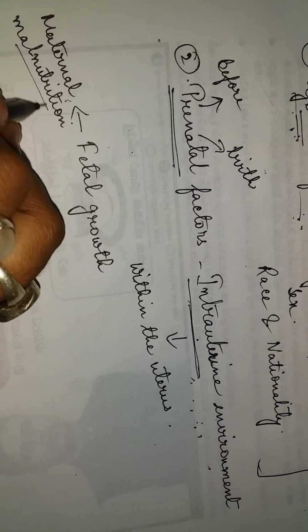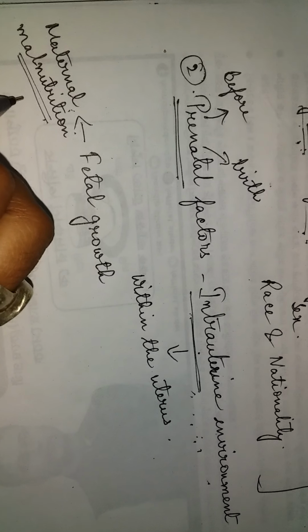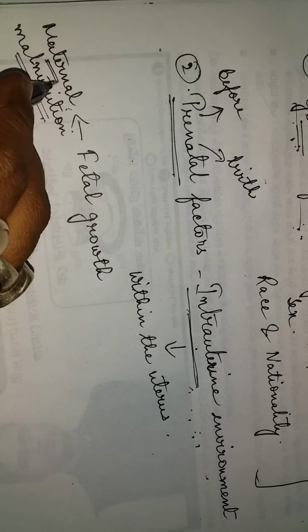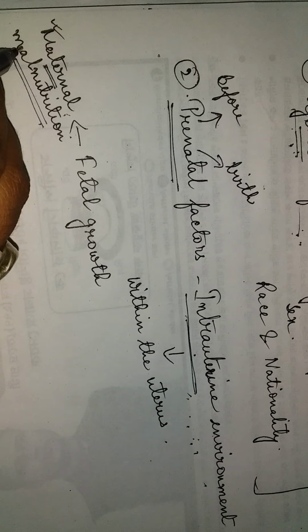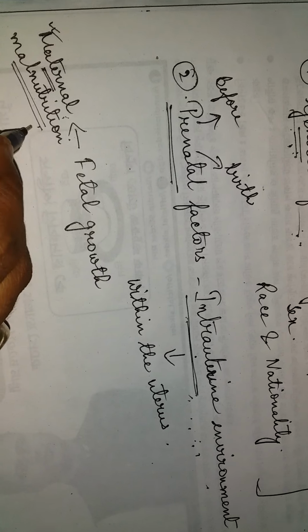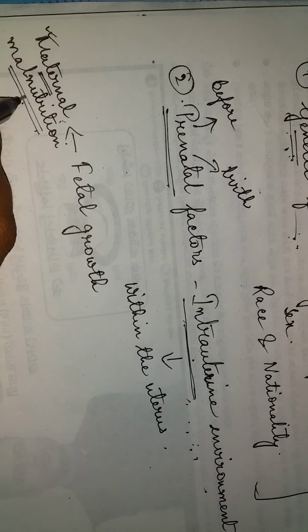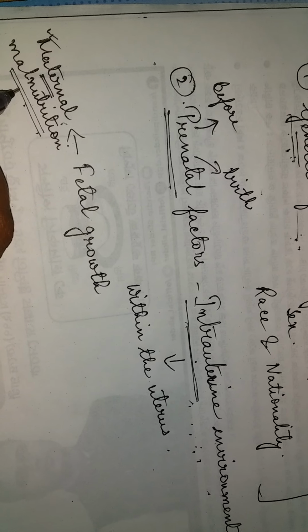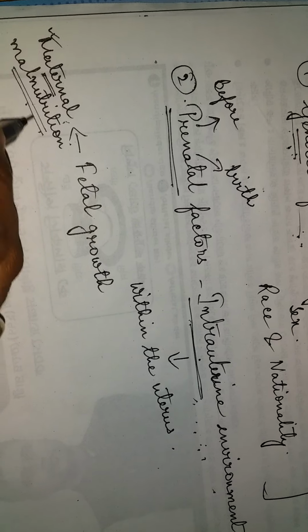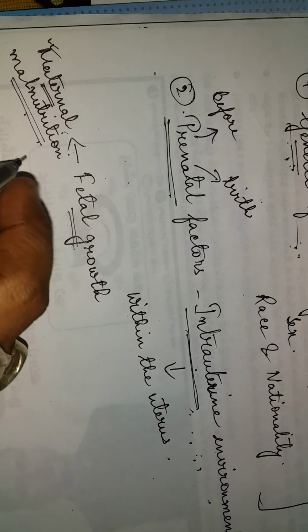Malnutrition means lack of nutrition in the body. Maternal means in the mother. So during or before the birth, if the mother is lacking nutrition, then that affects the fetal growth.